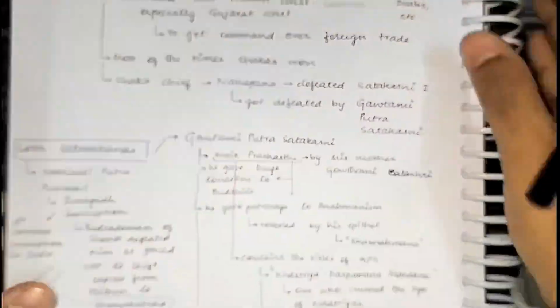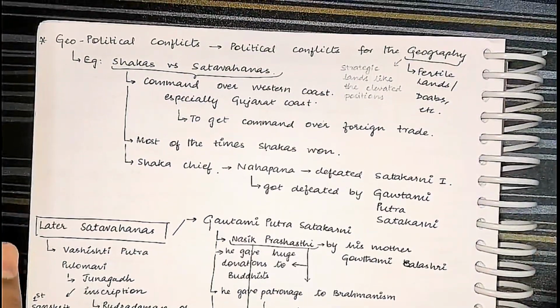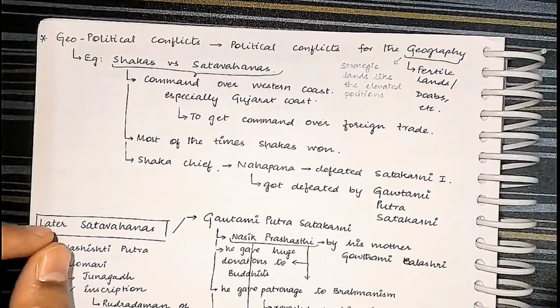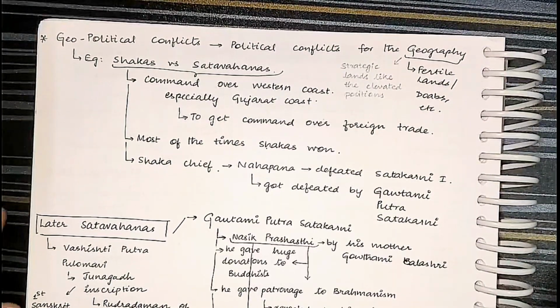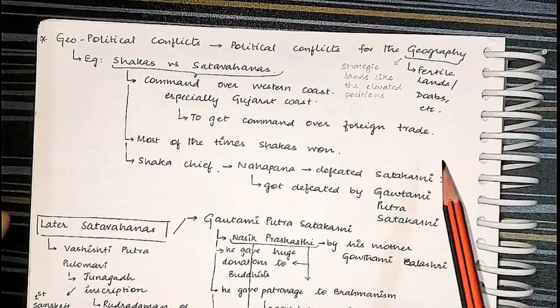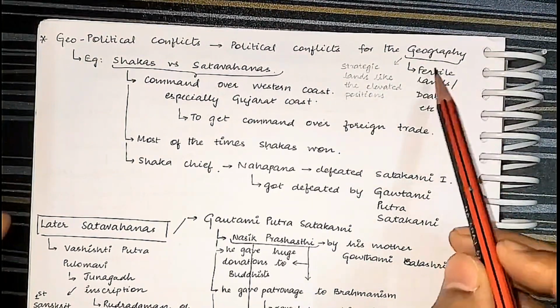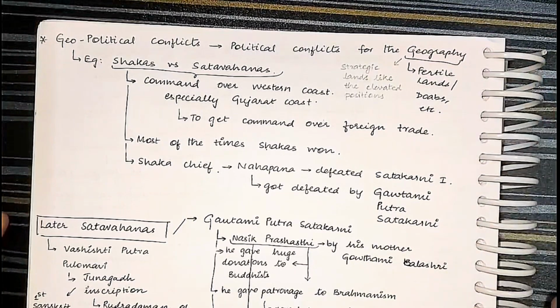Next, geopolitical conflicts. What are geopolitical conflicts? The conflicts which emerge for geography. Geography in the sense of what? The fertile lands, the doabs, etc. And why are fertile lands important? Because if there are fertile lands, there will be surplus agriculture.